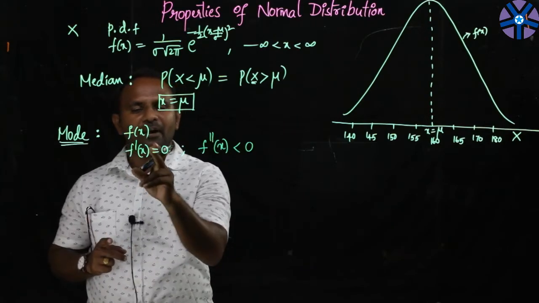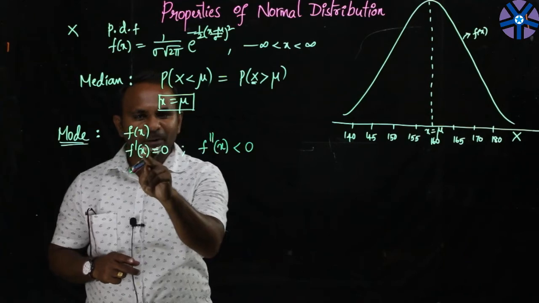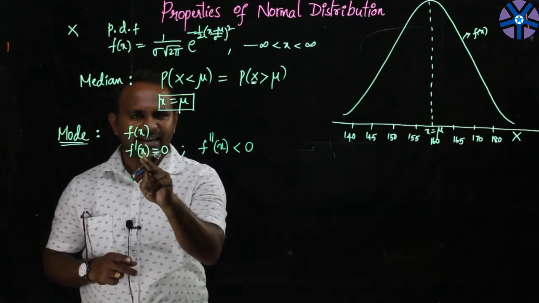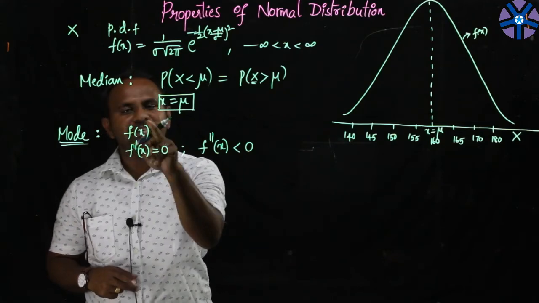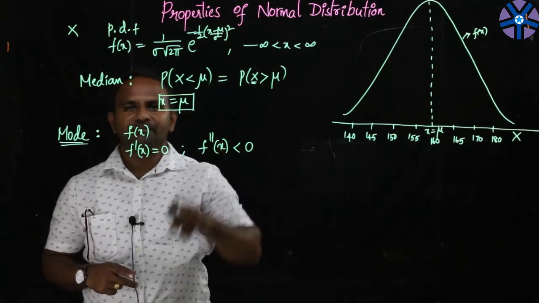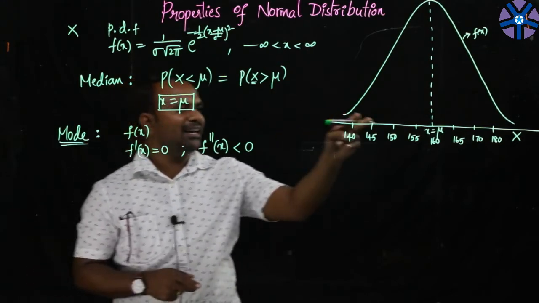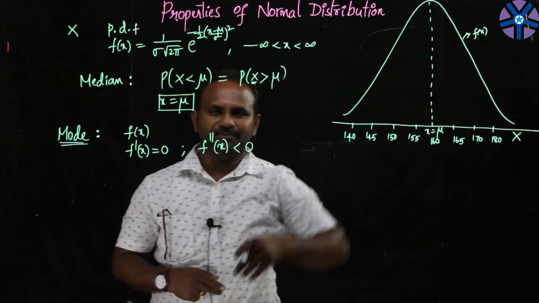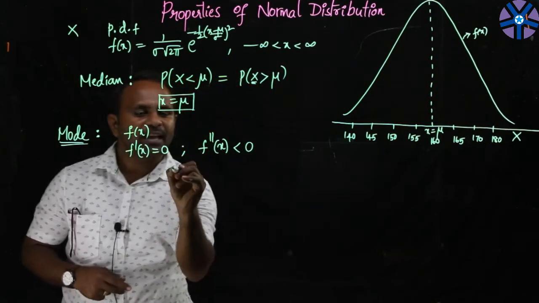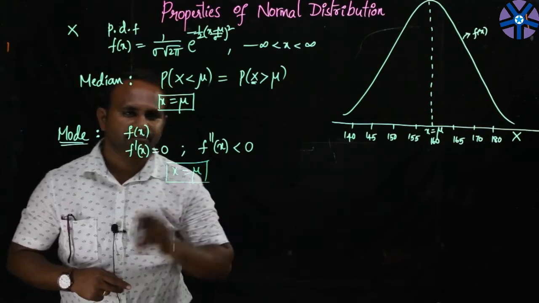Suppose for a particular value of x, the first derivative is 0 and the second derivative is negative. This particular value of x is treated as the mode of the distribution, or at this value of x, this function will have its maximum value, and that is what is treated as the mode of the distribution. From the graph, as you can see, at x is equal to mu only, the function has its peak, highest value. I can say x is equal to mu is the only mode of the distribution.